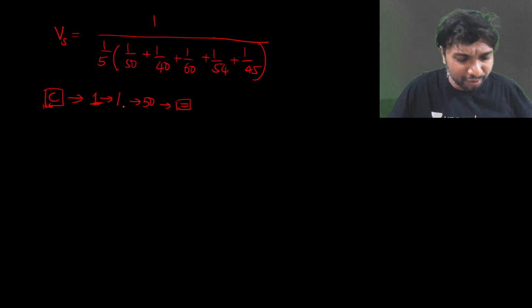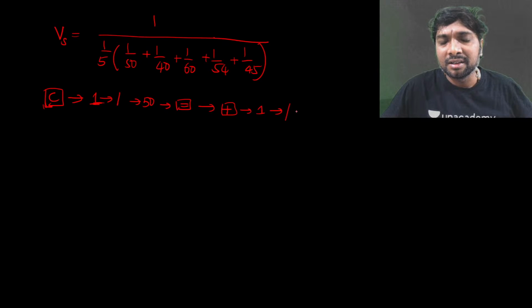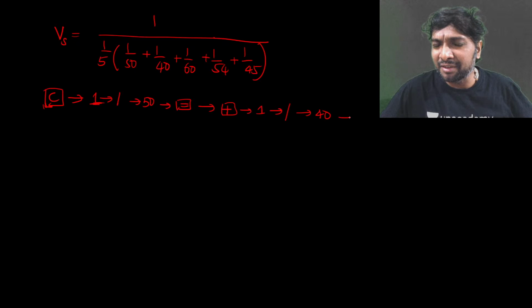Equality symbol we have to go for. So 1 by 50 you are getting. But what we need to do? We have to add plus 1 again, after this divided by symbol again 40, right? 1 by 40 we have entered. Then after that, what we need to do? Directly don't go for this, go for the equality symbol again.